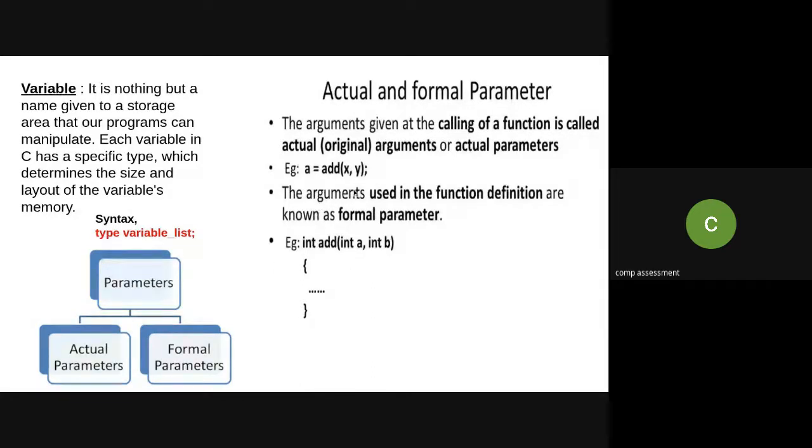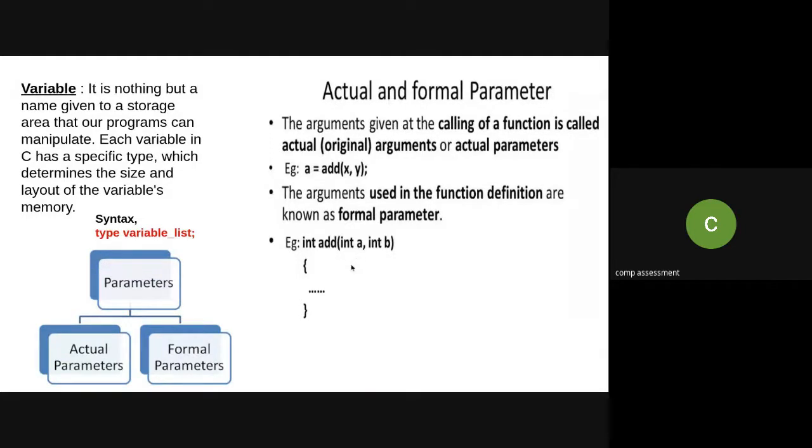Now, the arguments used in a function definition, wherever the complete definition of the procedure is given, the parameter list there, in this case where I have declared int a, int b, is called the formal parameters.